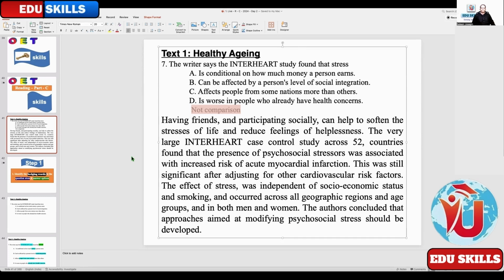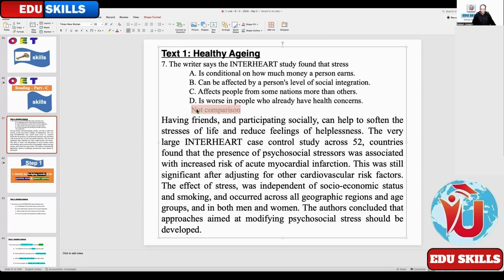Having friends and participating socially can help to soften the stresses of life and reduce feelings of helplessness. The very large INTERHEART case control study across 52 countries found that the presence of psychosocial stressors was associated with increased risk of acute myocardial infarction. This was still significant after adjusting for other cardiovascular risk factors. The effect of stress was independent of socio-economic status and smoking, and occurred across all geographic regions and age groups, and in both men and women. The authors concluded that approaches aimed at modifying psychosocial stress should be developed.